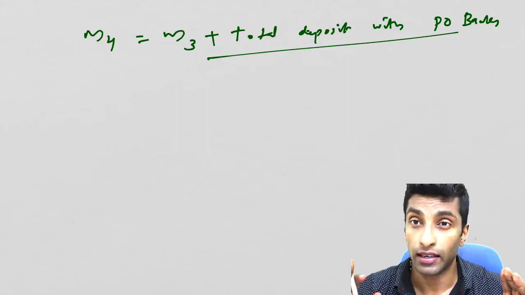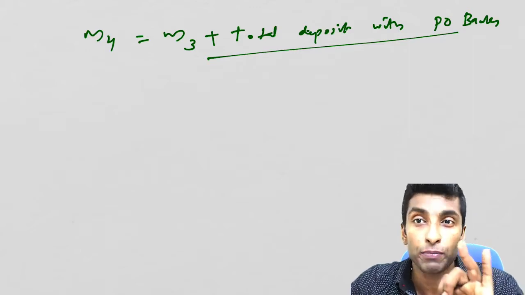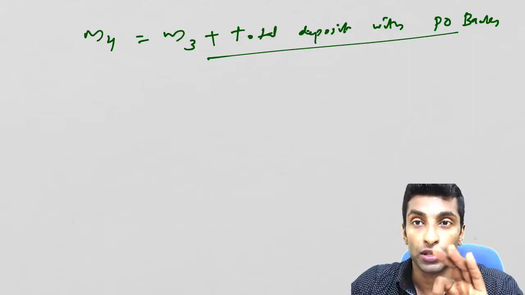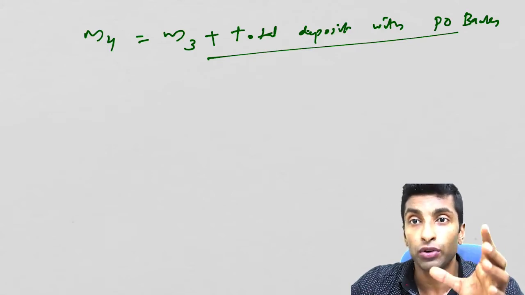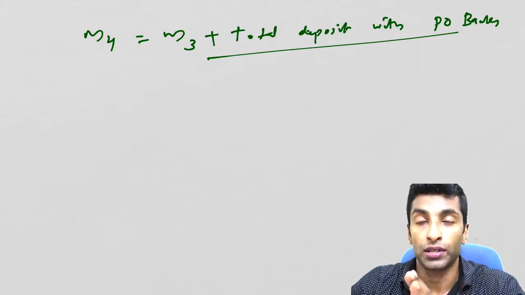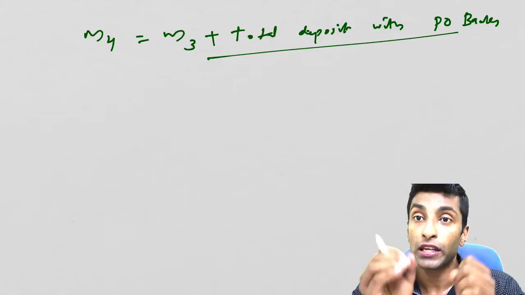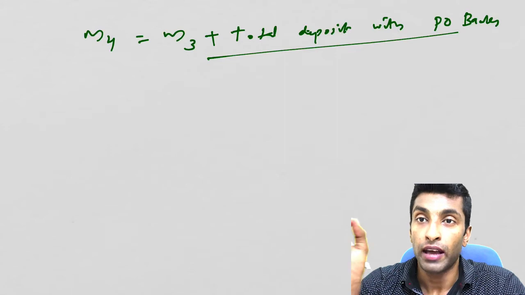Okay, so it is as easy. I'm repeating it again. M1, currency plus demand deposit and other deposit. M2, M1 plus saving account part of post office. M3, M1 plus time deposit. That means currency plus all deposits except post office accounts.